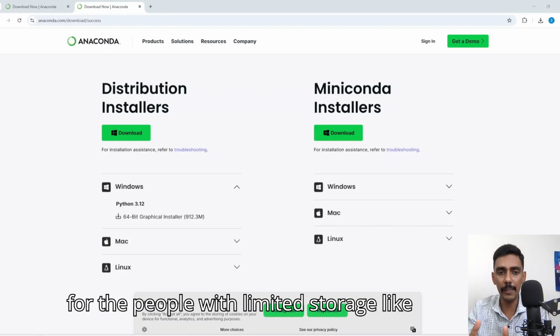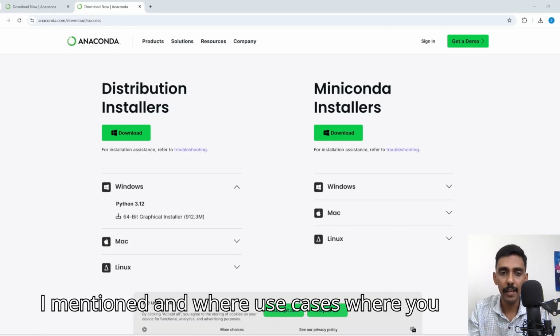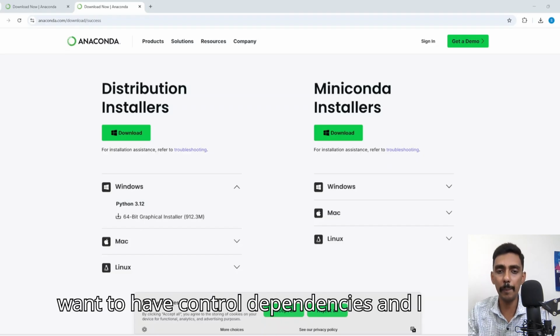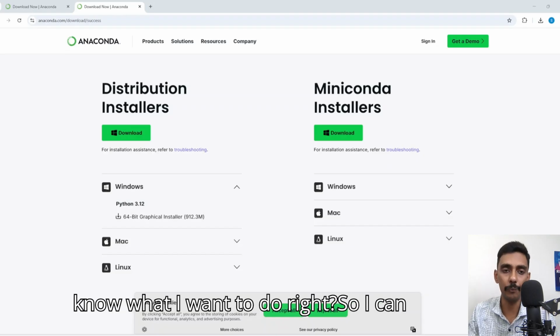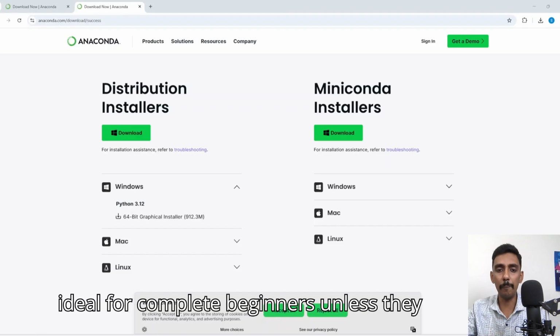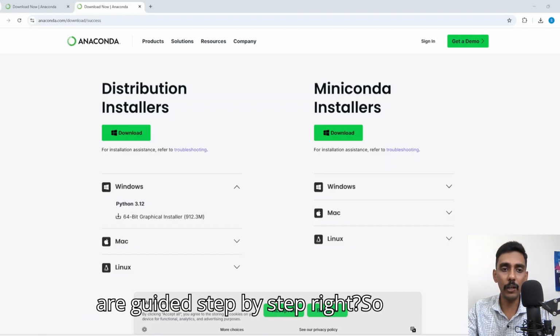This is ideal for people with limited storage, like I mentioned, and for use cases where you want to control dependencies, right? So I want to have control over dependencies and I know what I want to do, so I can have complete control. This is not ideal for complete beginners unless they are guided step by step, right?